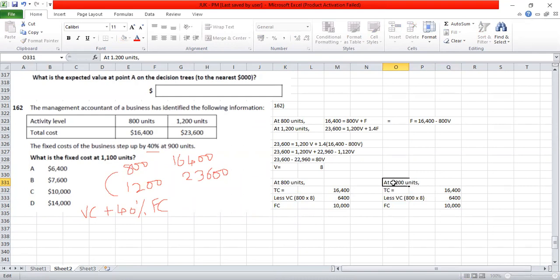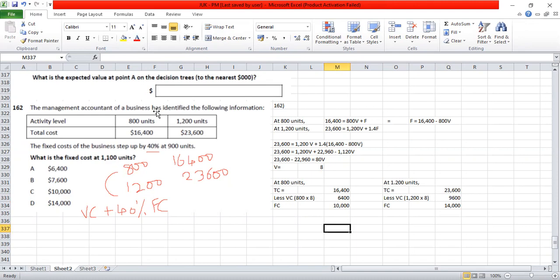1,200 units. Total cost is 23,600. Variable cost is... fixed cost is 14,000.